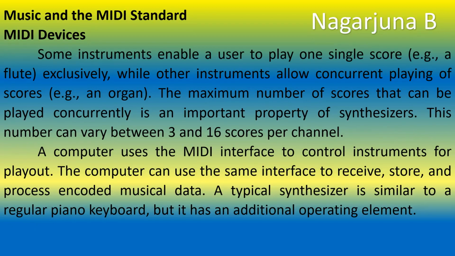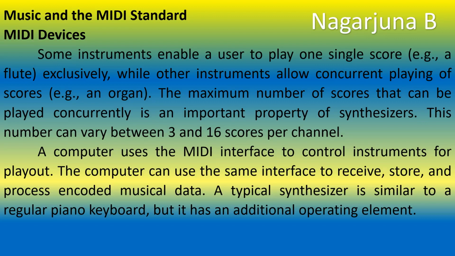Some instruments enable a user to play a single score, for example in the case of a flute, and some other instruments allow a user to play a number of scores concurrently. In some instruments, a user will be able to play only a single score, for example a flute. Whereas some other instruments allow concurrent playing of scores, for example the mouth organ, or simply the organ.